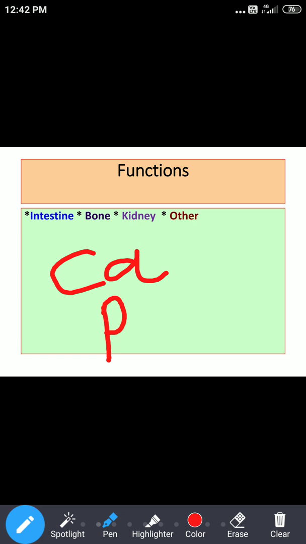phosphorus. So in our diet, whatever food we consume, if it contains calcium, if it contains phosphorus, it can be absorbed with the help of vitamin D. So first site is intestine. So simply we can say vitamin D helps in intestinal absorption of calcium and phosphorus. Now second target organ is bone.